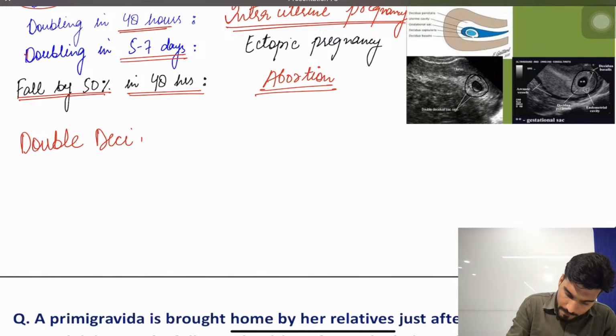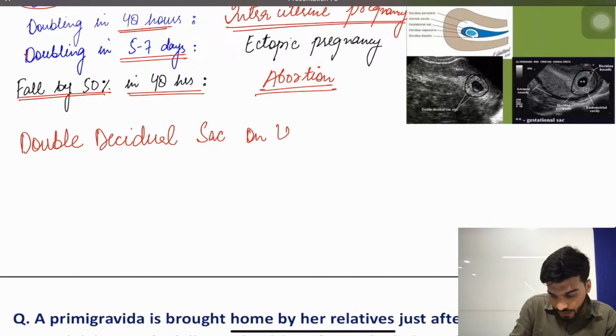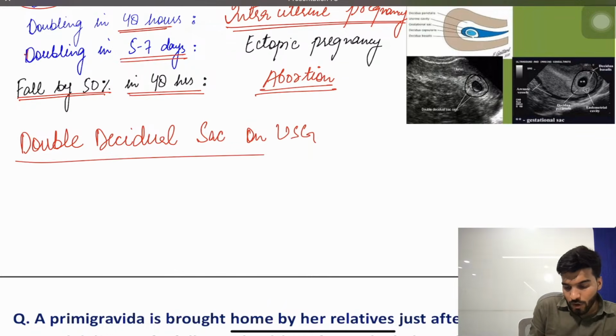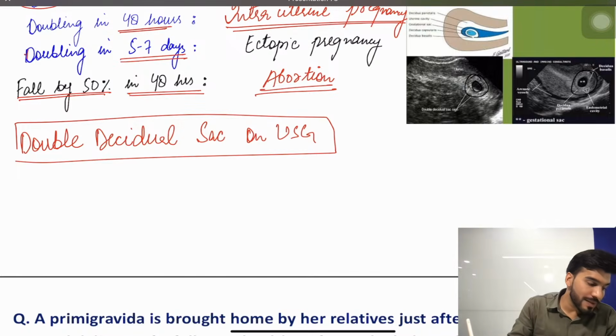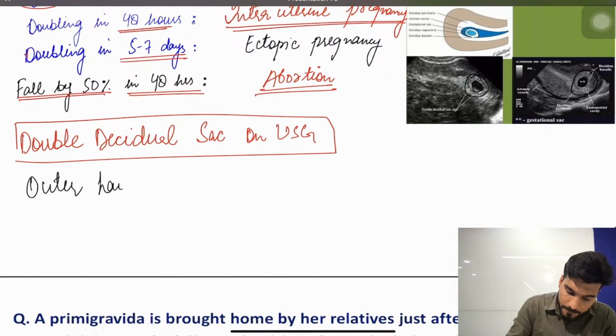If you remember the question from an ectopic pregnancy, I mentioned in a clinical case that there was no double decidual sac present on USG. So if there is no double decidual sac present, what does it indicate? Sir, it indicates the ectopic pregnancy.